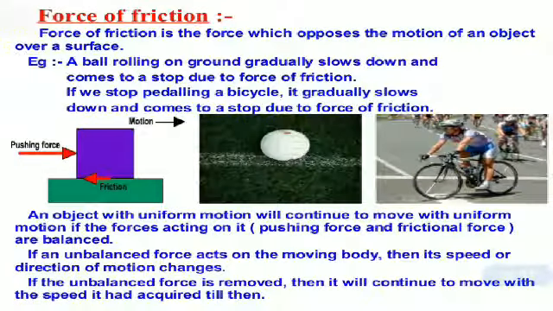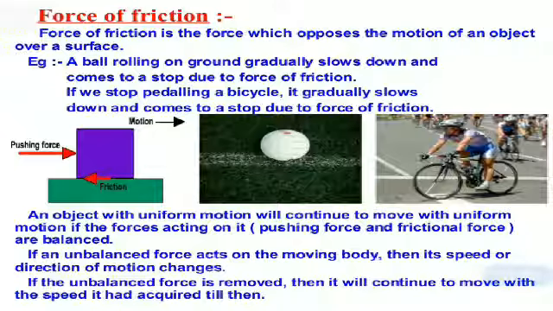So, what is force of friction? Force of friction is the force which opposes the motion of an object over a surface. For example, a ball rolling on the ground gradually slows down and comes to a stop due to force of friction. If we stop pedalling a bicycle, it gradually slows down and comes to a stop due to force of friction.